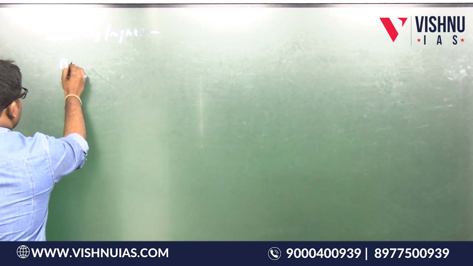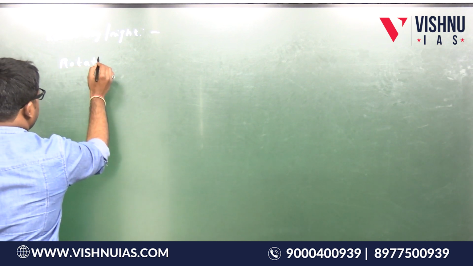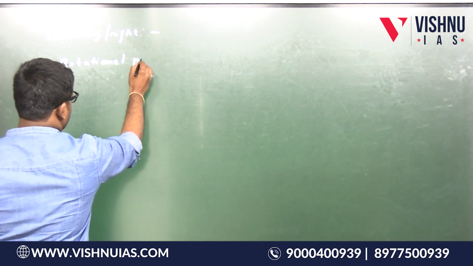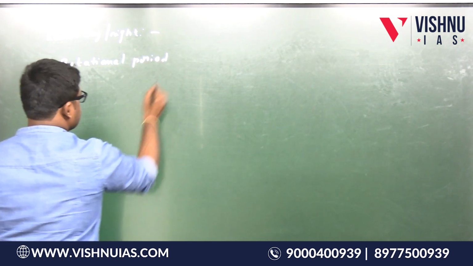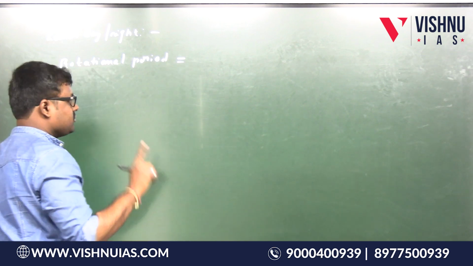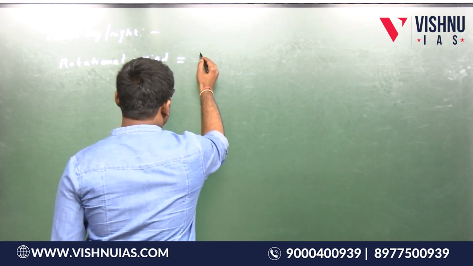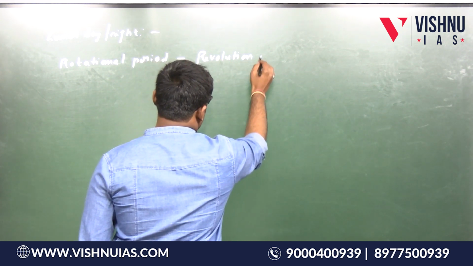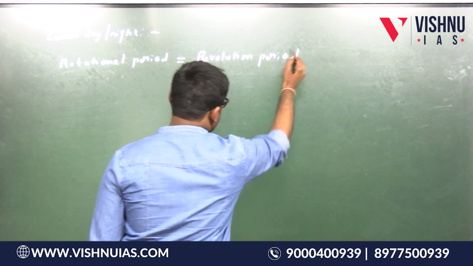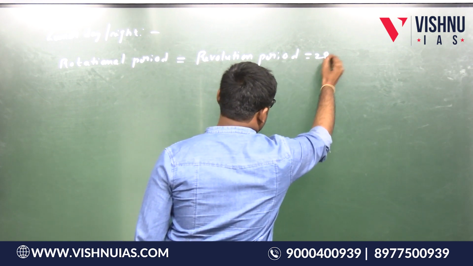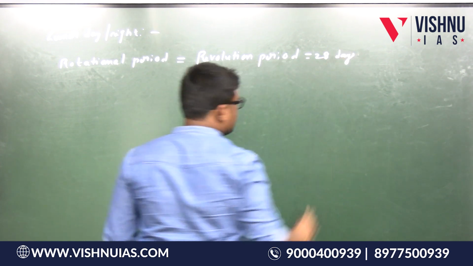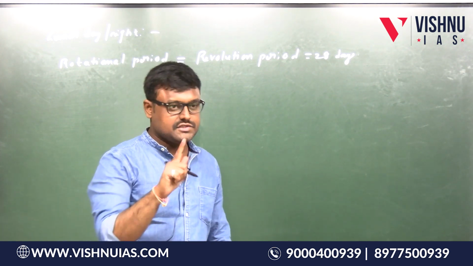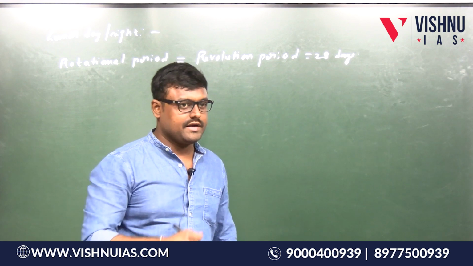What is the rotational period of the moon? The moon also rotates about its own axis. Yes or no? What is the rotational period of the moon? It is actually 28 days, and this is also equal to the revolution period of the moon. The moon revolves around the earth. Yes or no? So the rotation period of the moon is equal to the revolution period of the moon, which is approximately 28 days.